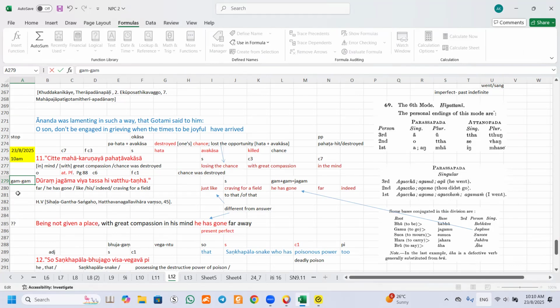Because perfect tense always does a duplication. In your seven conjugations, you have only seven; in Sanskrit, you have 10 conjugations. One of the conjugations uses the technique of duplication. So this one is basically not classified in Pali, but it is classified in Sanskrit. So it becomes gam gam. What happens is the front G changes to J, and then the M is dropped. Then you retain the rest.